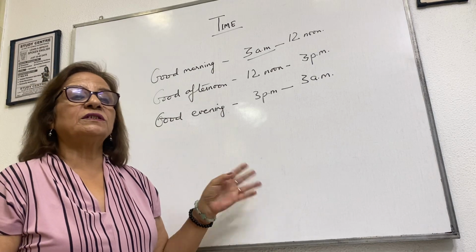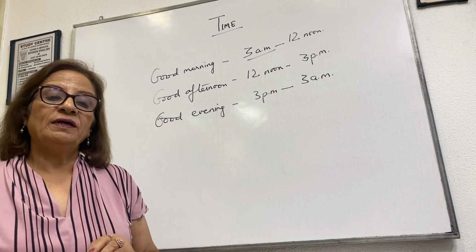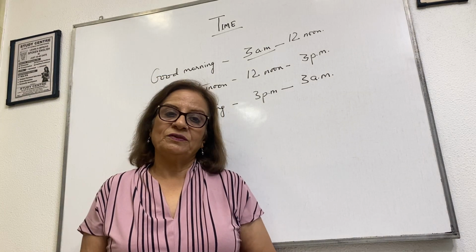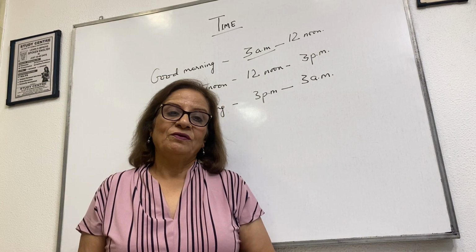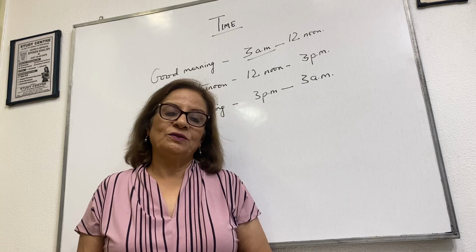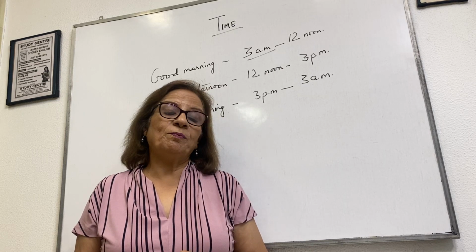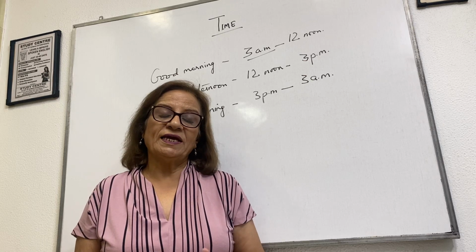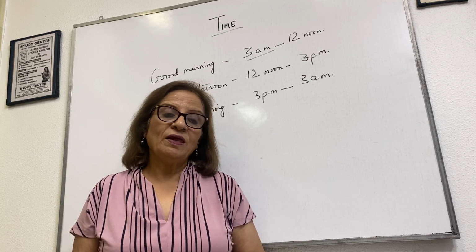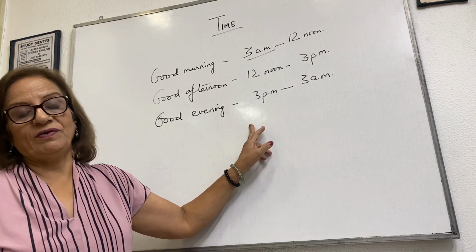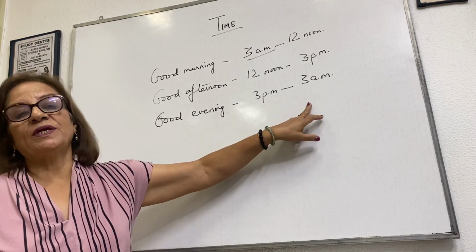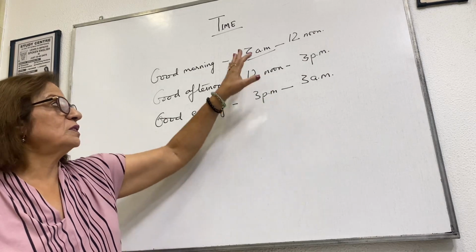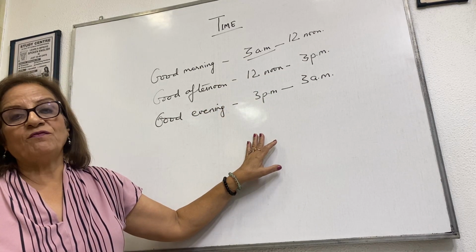Even when you're going in the evening at 9 o'clock, if you meet somebody, you don't say good night. What will you say? Good evening. We don't wish good night. Only when we say goodbye and finally we are not going to meet anymore in the night, then we say good night. But we always say good evening from 3 PM to next morning 3 AM. So this is the way of time for wishing.